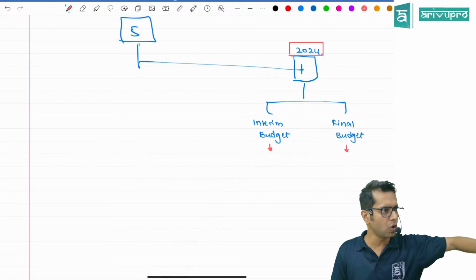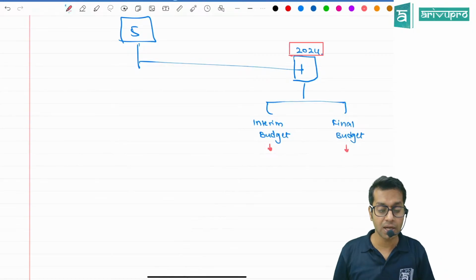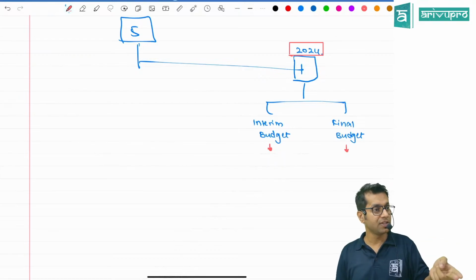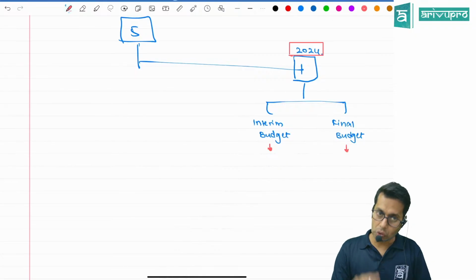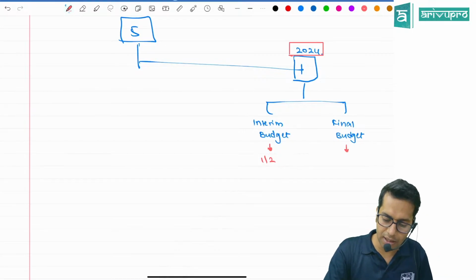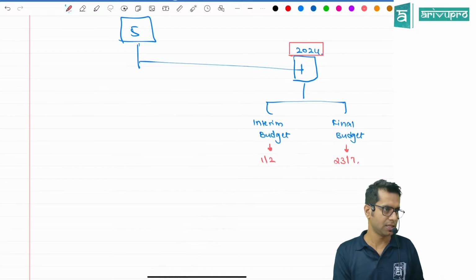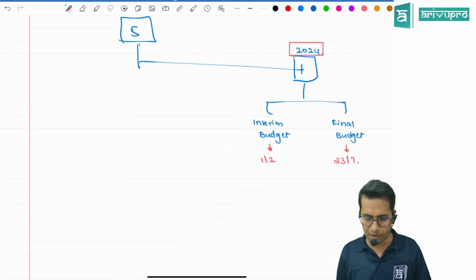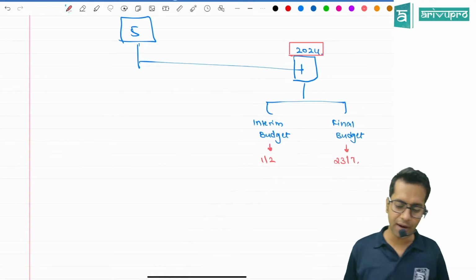So now the same government is going to present budgets for the next 4 years also, one budget each year. But in the year of election, how many budgets will there be, sir? Two budgets. One is the interim budget, which is before the election, and another is the final budget, which is after the election. Last year, the interim budget took place on 1st of February and the final budget took place on 23rd of July.